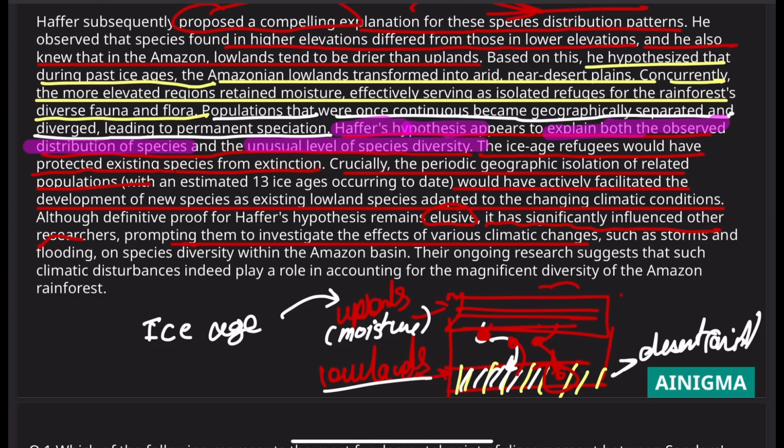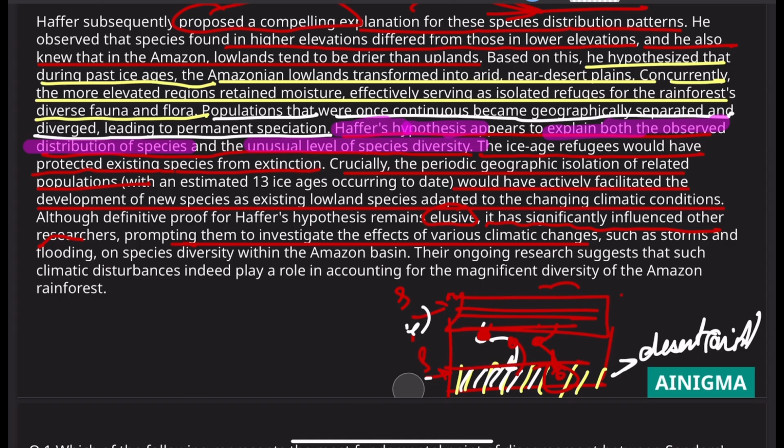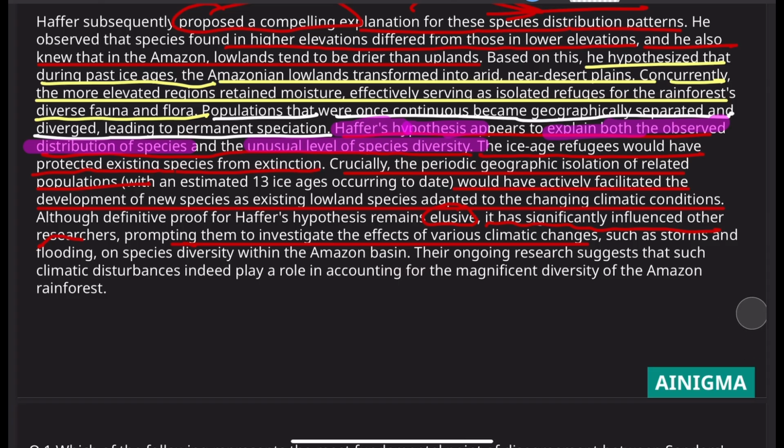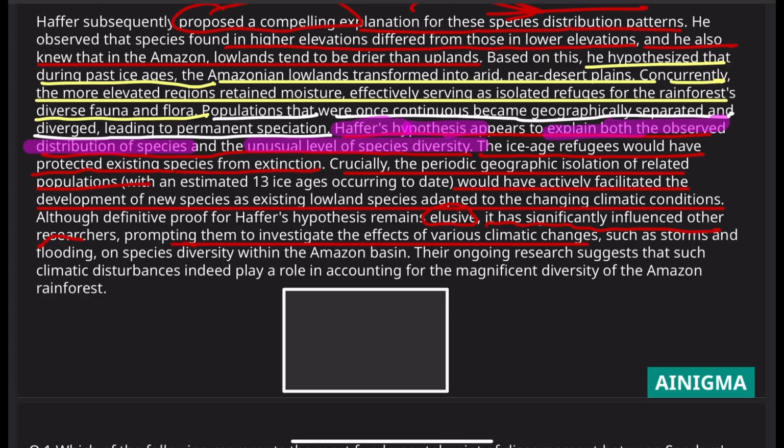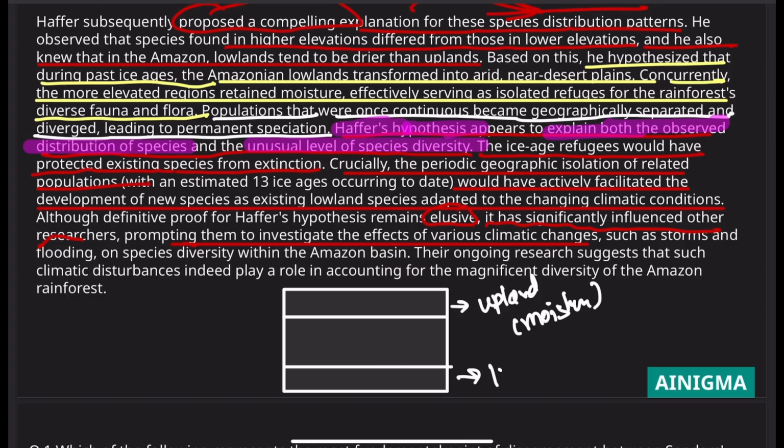I will quickly explain what this third paragraph is, because it conveys a lot of information, and specifically this is a biology based paragraph, so you might feel difficulty in understanding it. What he said is that Haffer provided evidence that the Amazon basin is separated into two parts. One part is called upland, which is the moisture related part, much wetter, and there is a part which is extremely dry, called lowland, the dry and arid part.